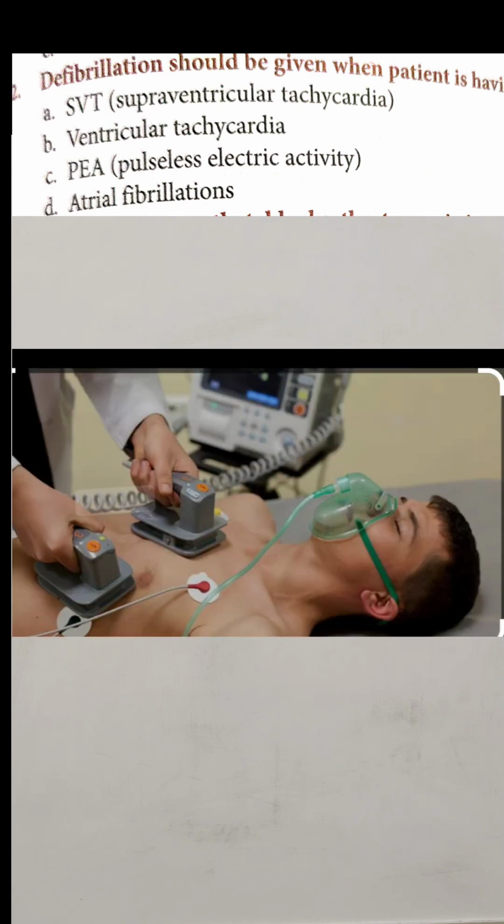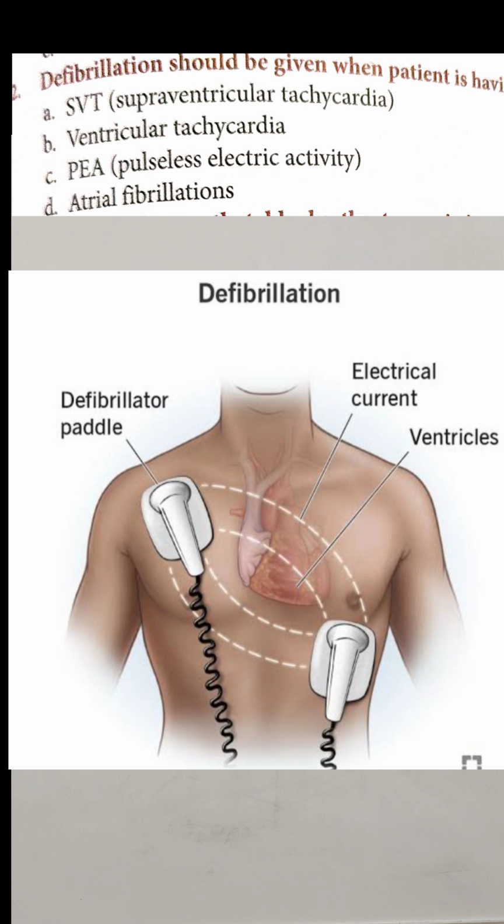Okay. Now we have our next question related to this topic. Defibrillation should be given when patient is having supraventricular tachycardia, ventricular tachycardia, pulseless electrical activity, atrial fibrillation. So in defibrillation, its answer will be B, ventricular tachycardia, because you know that in SVT or in pulseless electrical activity, atrial fibrillation, we are giving cardioversion, right? So this will be the answer.